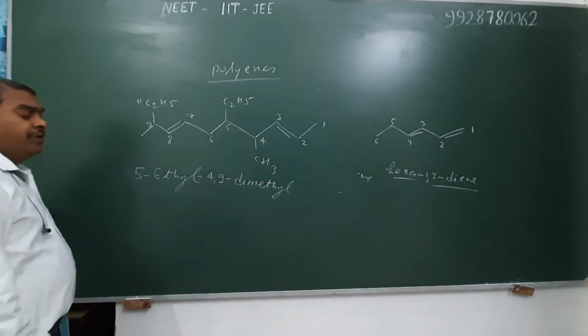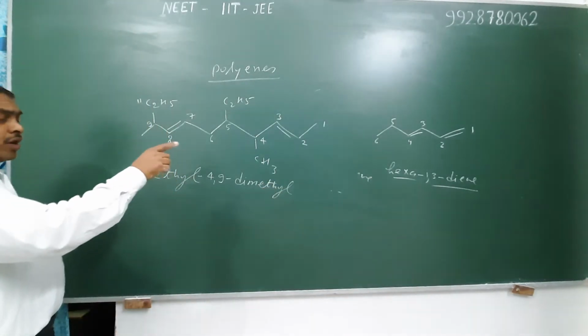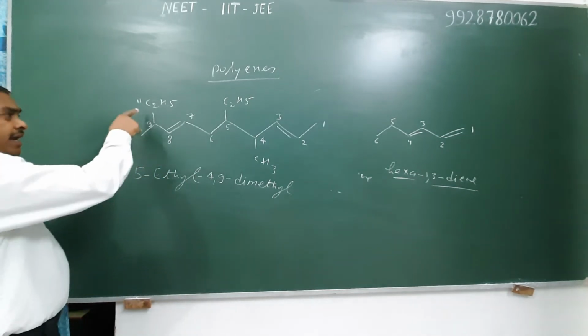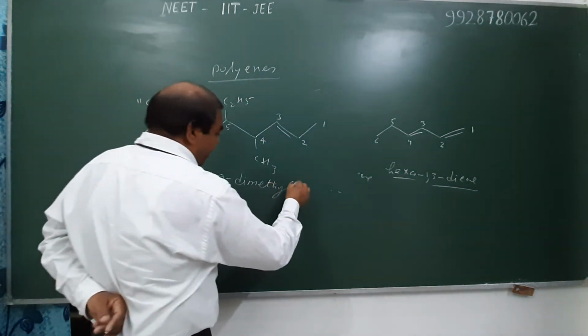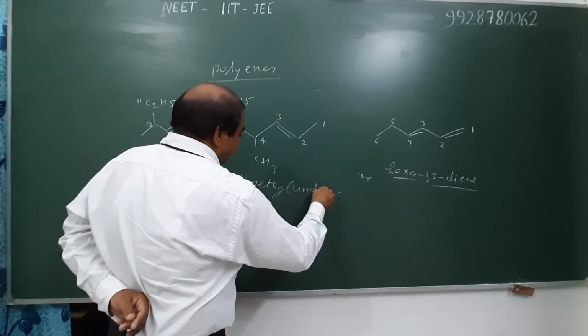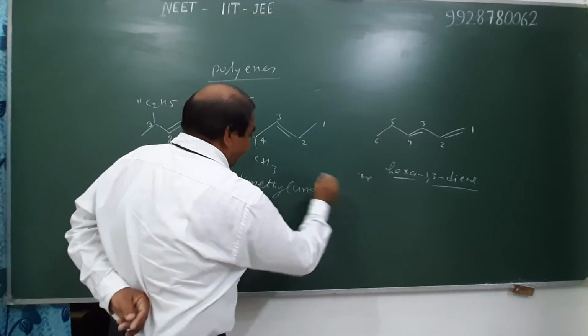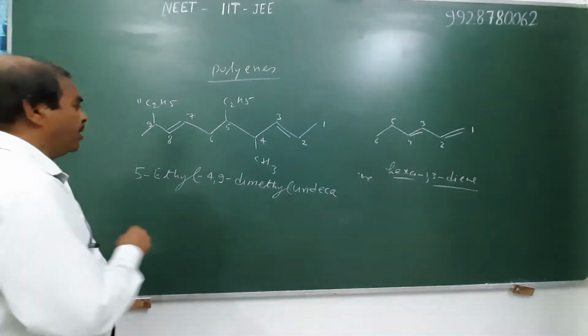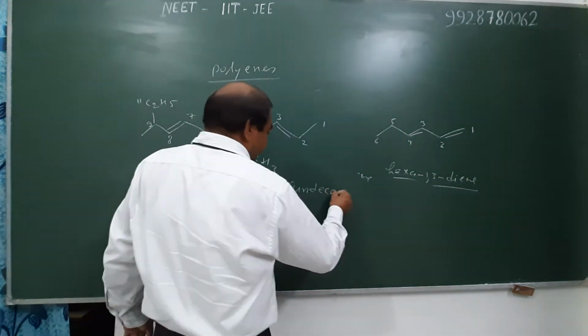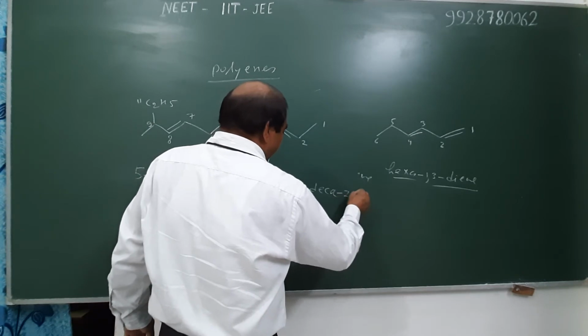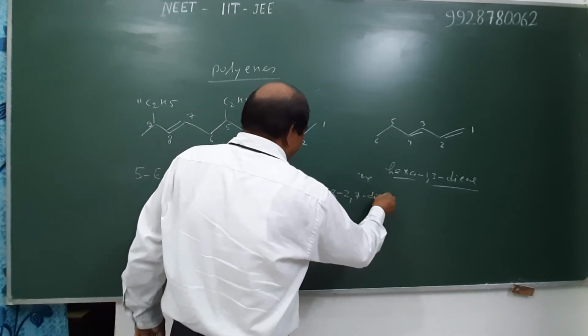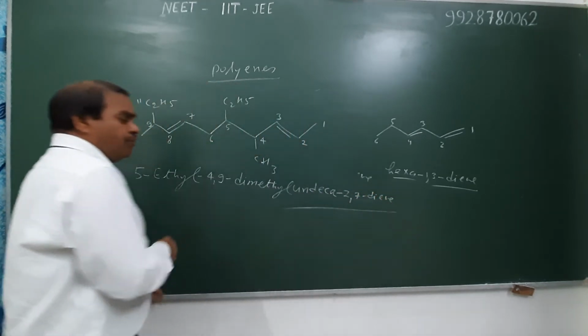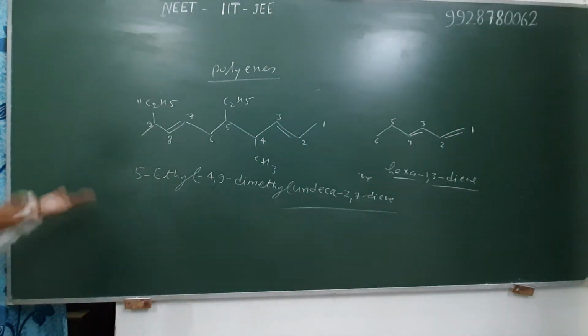Then write alka. Alka means the total number of carbon atoms in the chain. 11 carbons are denoted by undec. Therefore, alka is undeca. And the positions of the multiple bonds are 2 and 7. Undeca-2,7-diene is in its IUPAC name. These are the IUPAC names of polyenes.